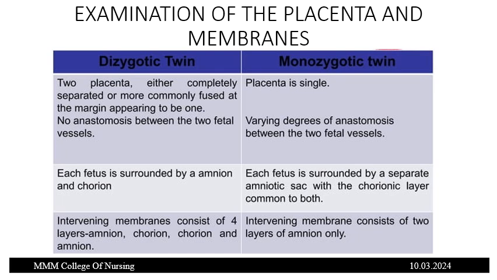Each fetus is surrounded by amnion and chorion. Each fetus is surrounded by a separate amniotic sac with a single chorionic layer common to both. Intervening membranes consist of four layers: amnion, chorion, chorion, and amnion. In the case of monozygotic twins, the intervening membranes consist of two layers of amnion only.